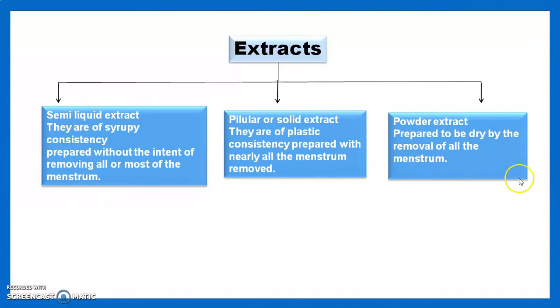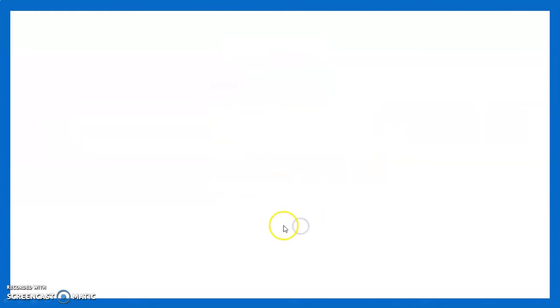These are the three classes or three types of the extracts, which depend on how much of the menstruum they contain. Semi-liquid has the syrupy consistency. Pilular or the solid extracts, nearly all the menstruum is removed from it, not 100% but nearly all menstruum is removed. In a powder extract there is a removal of all the menstruum to form the powder.